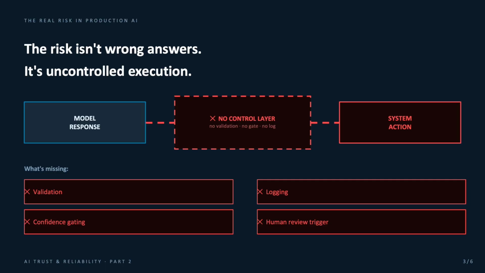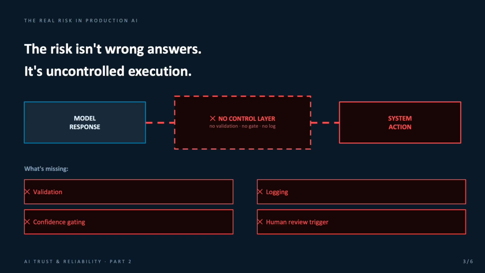Wrong answers are a problem, but uncontrolled execution is the bigger production risk. A model can produce an answer that sounds reasonable, but the system may still need to verify whether that answer should be used. For example, maybe the model assigns high severity to a support issue because the customer used strong language, but the actual technical impact is low. Maybe the model recommends an action, but that action violates an internal policy. Maybe the model generates a confidence summary, but important context is missing.